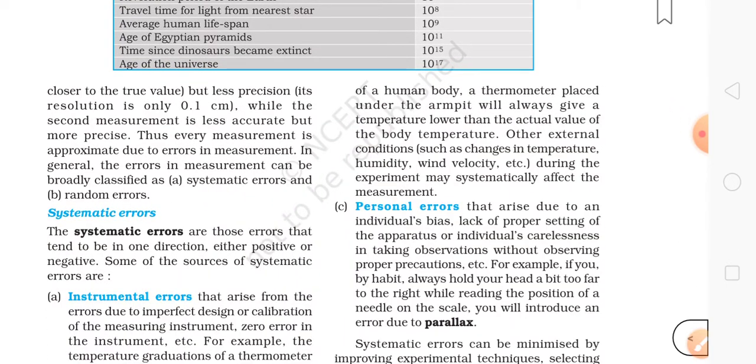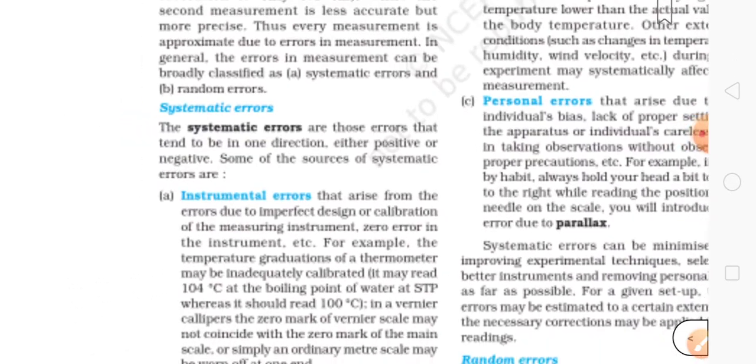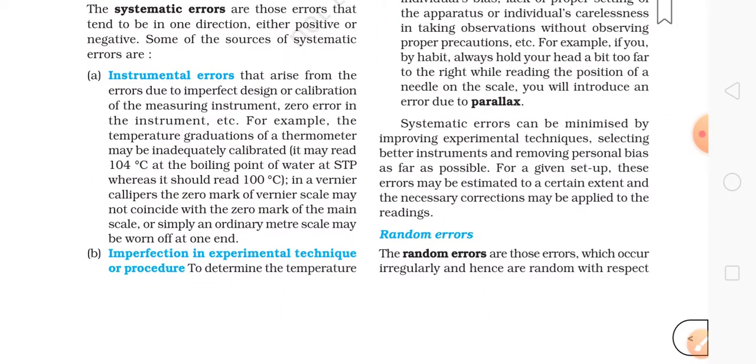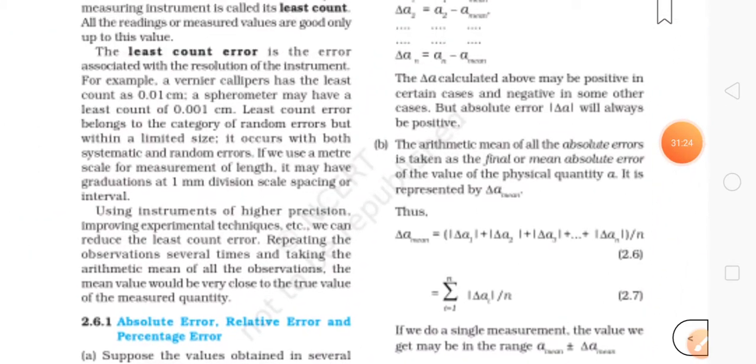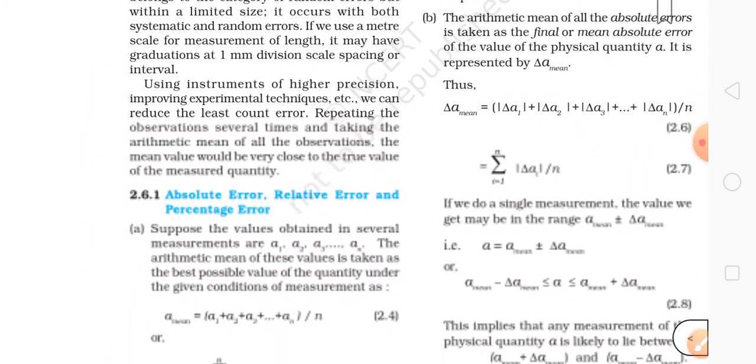Next let's go to errors. Thus every measurement is approximate due to errors in measurement. In general, the errors in measurement can be broadly classified as systematic errors and random errors. So this is the broad classification. Systematic errors are further divided into instrumental errors, personal errors, and imperfection in experimental technique or procedure. Then random errors are also there. There is also least count error.